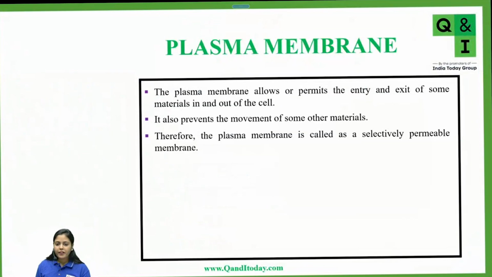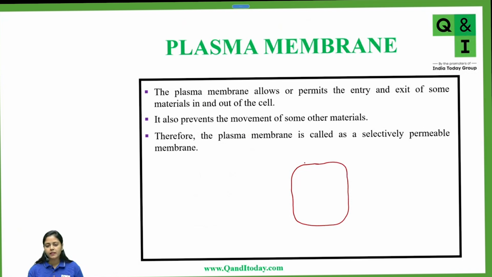Now, a very, very important concept of the plasma membrane. See, now students, we are saying that this is a cell. Everyone please understand, this is a cell. This outer membrane of the cell is called the plasma membrane.